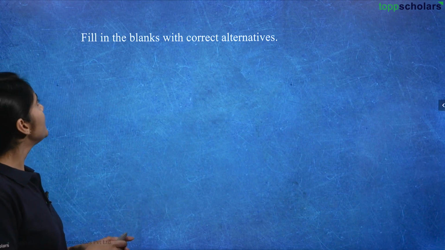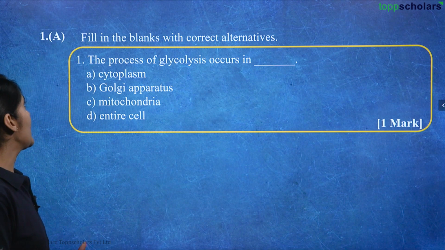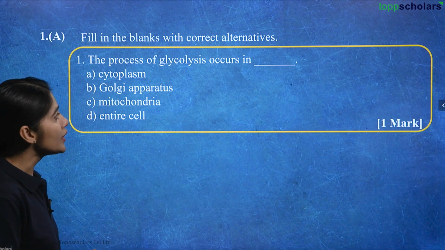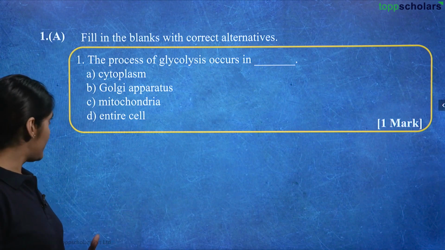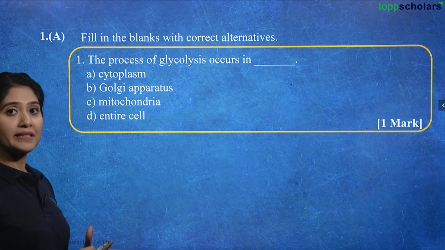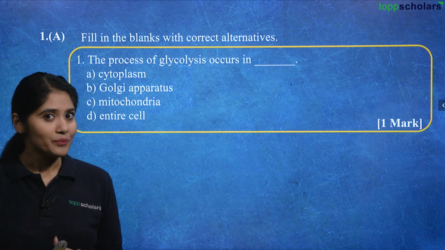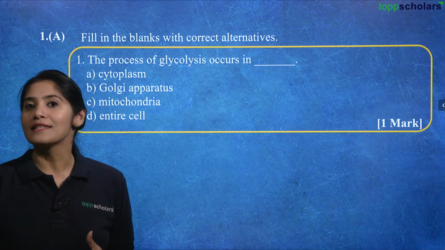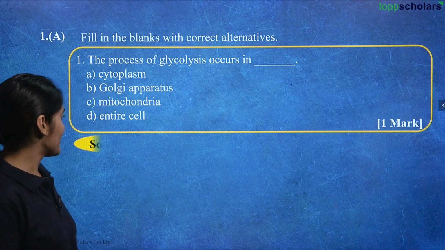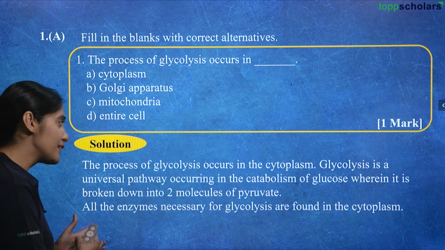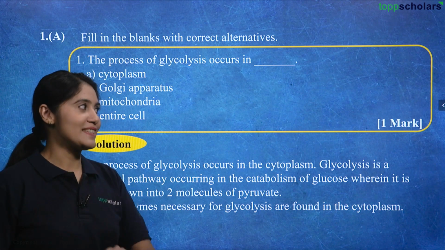The first is fill in the blanks with correct alternatives. The first question, the process of glycolysis occurs in dash. The options are A. Cytoplasm, B. Golgi apparatus, C. Mitochondria, or D. Entire cell. Where do you think? Try to answer it in your mind, and in the meantime, let's look at the solution. The process of glycolysis occurs in cytoplasm. I hope you guessed it correctly.